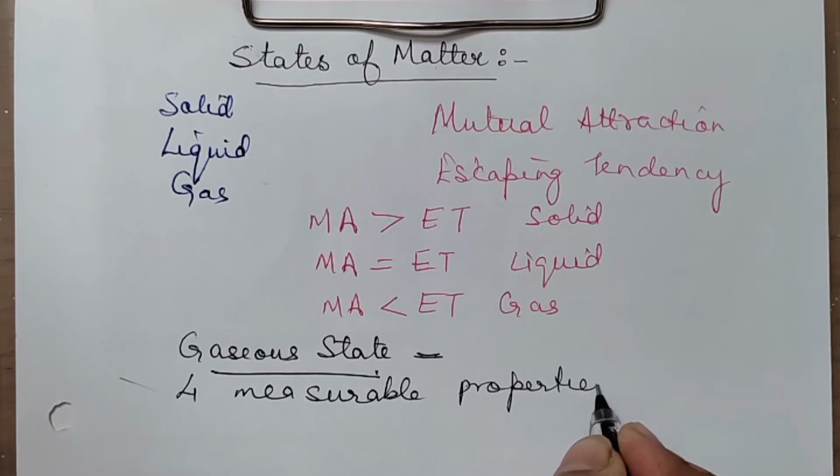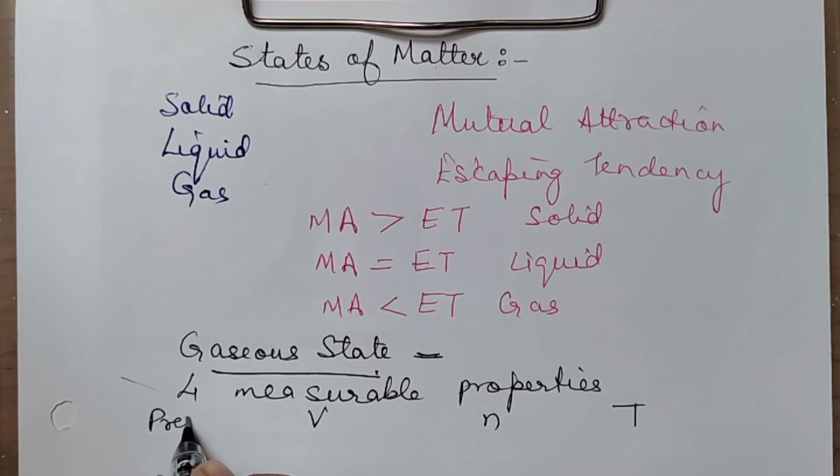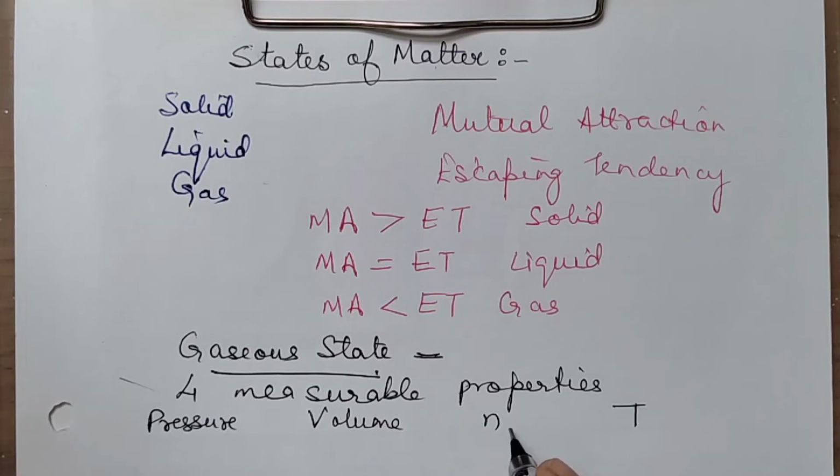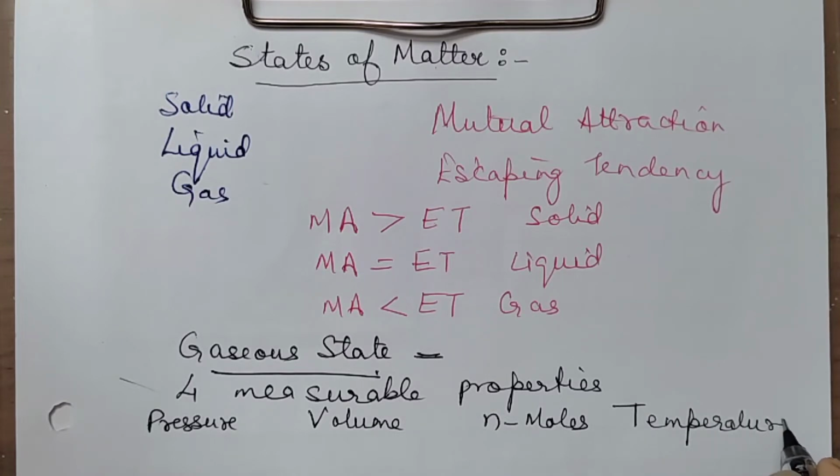What properties are we talking about? There are four main. Though we have the fifth one, density also, but the four measurable properties are P, V, N, T. You'll remember them like this. P stands for pressure, V is for volume, N stands for number of moles, and T is for temperature. Okay, these are the main four measurable properties, and all the gas laws are moving around these properties. And the fifth one, if you consider, is also density.